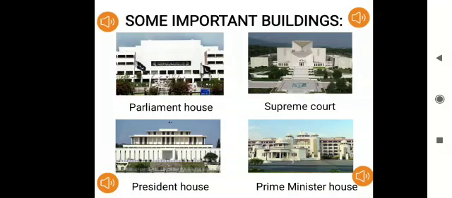The Supreme Court of Pakistan is in Islamabad. Supreme Court has the power to undo the decision that has been taken by the lower courts. Supreme Court is a higher court and lower courts work under it. The function of Supreme Court is to ensure justice among the laws that have been passed.